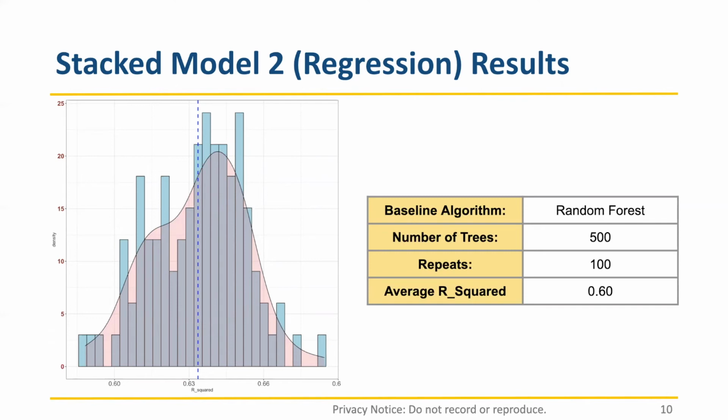Before we apply the stacking algorithm, we set the baseline by using the random forest model to directly predict 28-day strength with the 6 raw input variables. We use the default parameters of 500 trees and repeat the process 100 times. The plot on the left shows the R-square distribution as well as the mean R-square over 100 repeated tests. The mean R-square is 0.6.